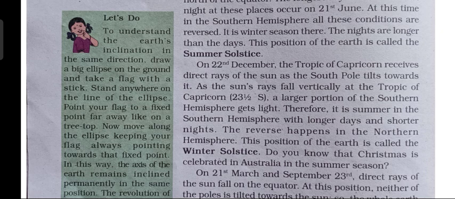And children, when we talk about the places beyond the Arctic Circle and Antarctic Circle, places beyond the Arctic Circle will experience continuous darkness for 6 months, whereas the places beyond the Antarctic Circle will experience continuous daylight for 6 months. It is not mentioned over here, but this is what I wanted to explain.